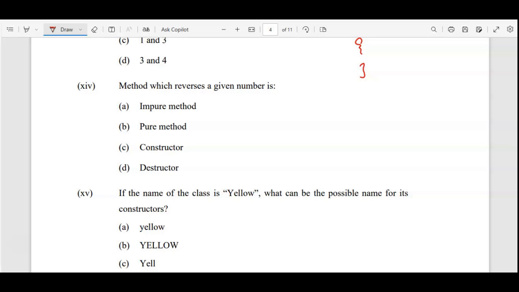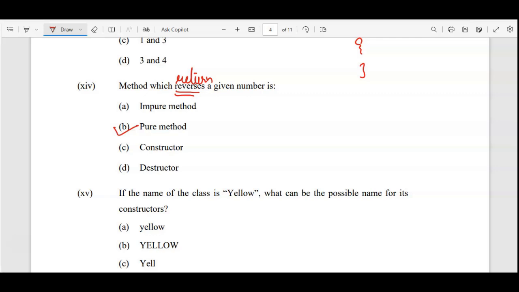Now, the method which reverses a given number: is there a method which will reverse a number? That's wrong only. As such, we don't have the method. Yeah, returns is the correct one. A method which returns a given number is returning, a pure function, and a pure function returns a value, an accessor, and an impure function doesn't return a value, a mutator. Okay, that's the correct one. And a constructor never ever returns a value.